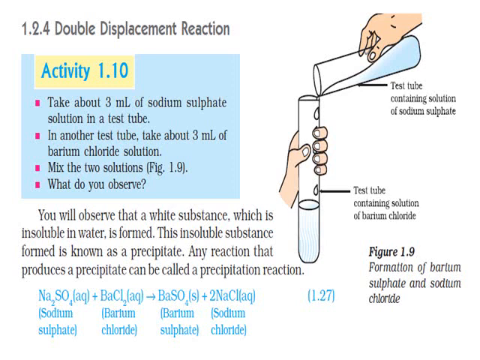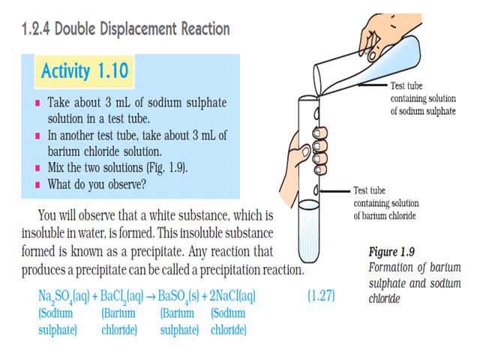You will observe that a white substance which is insoluble in water is formed. Before the reaction, both the solutions are in liquid form, just like water. But after the reaction, you can find a white solid substance which is insoluble in water, just like curd. Curd is a white substance, but curd is soluble in water. Here, this is insoluble in water. A curdy-like substance is formed after the reaction.